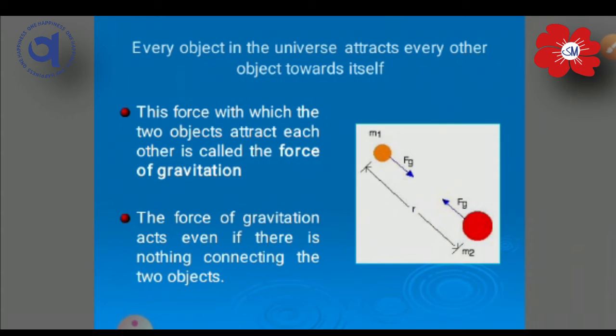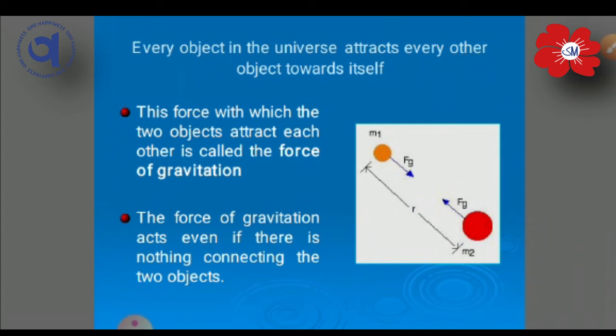G is written in the suffix, and F is there. Why is this G written there? The question arises in our mind why this G is over there in the suffix. If we know about gravity, we get the idea: it is the gravitational force that is applying between those two objects.